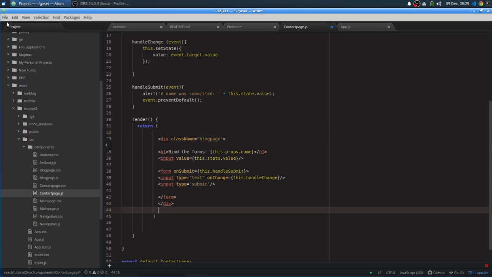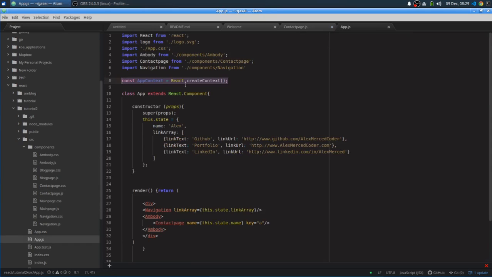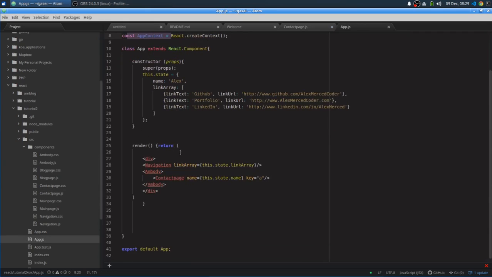Okay, but that would be the basic setup anyways, so it's not bad that we walked through that. But let's take a look at it over here. You see here I defined my context. We called it app context from before. But I did actually delete the wrapper, so let me recreate the wrapper.